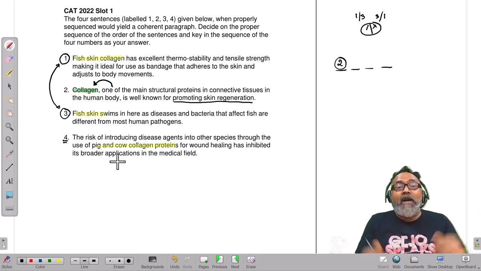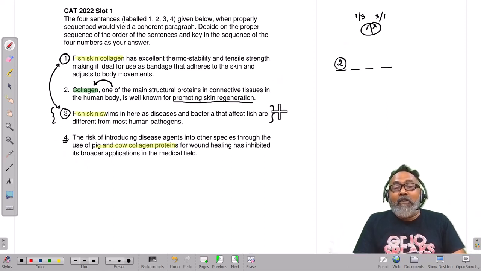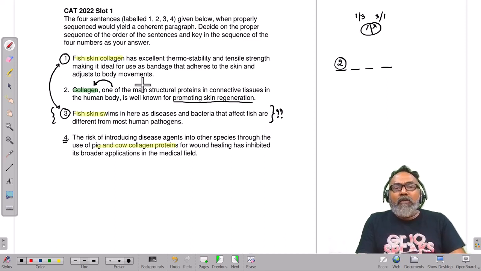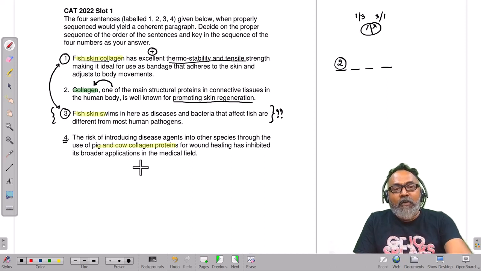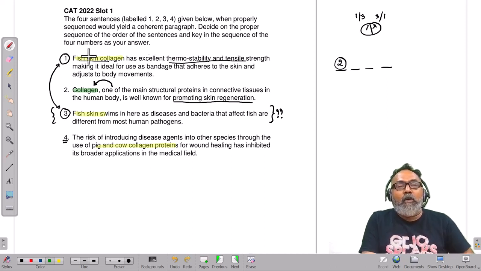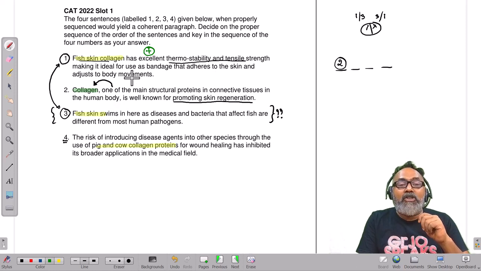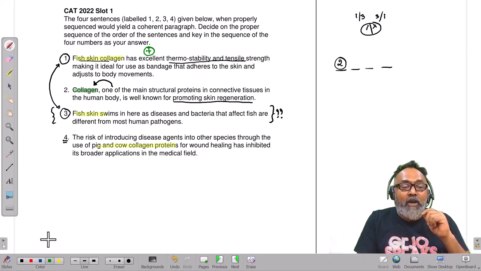All are good, all are fine, but then I'm guessing that you had a problem with this particular sentence. I'm guessing, I don't know whether you had a problem. When I read it the first time, I got a bit confused, then I had to read it again to try and figure out what is going on here. Let me explain. Now the first sentence is saying, fish skin collagen has excellent thermostability and tensile strength, something that is positive. That's what the first sentence is talking about, something absolutely positive about fish skin collagen, something excellent, making it ideal for use as a bandage that adheres to the skin and adjusts to the body movement. And then it's talking about something that is very specific.